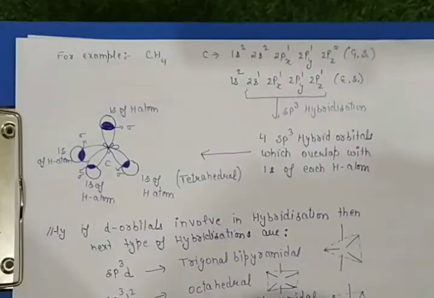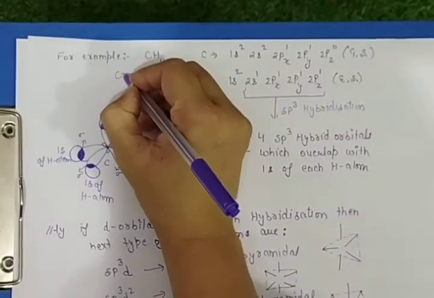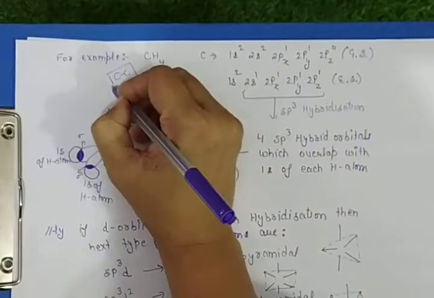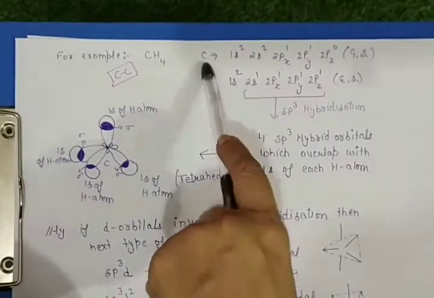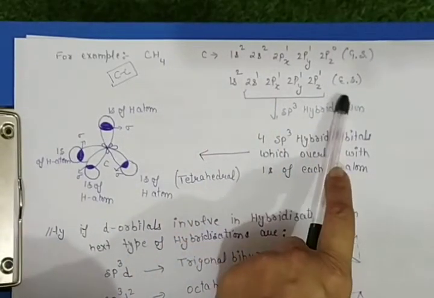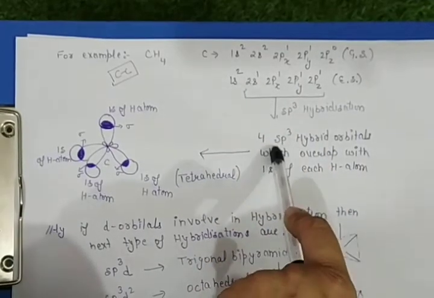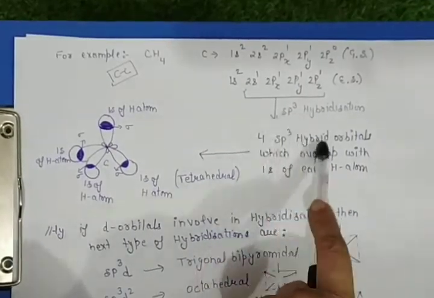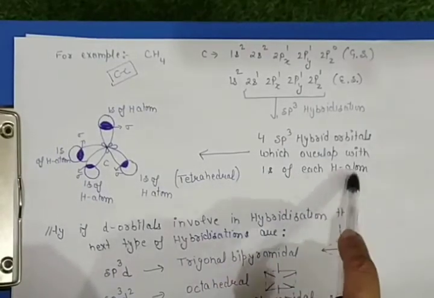Take an example, CH4. The carbon compounds which have carbon-carbon single bonds have sp3 hybridization. Here carbon in the excited state has 4 half-filled atomic orbitals which undergo sp3 hybridization to give 4 sp3 hybrid orbitals, which overlap with the s orbital of each hydrogen atom.